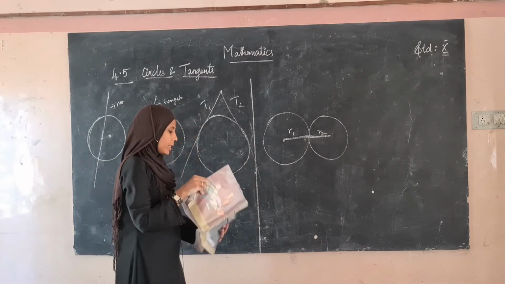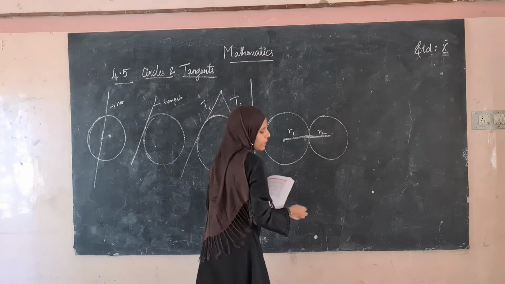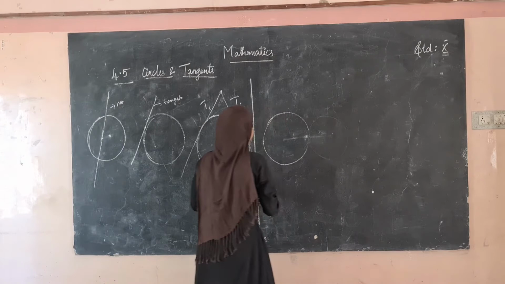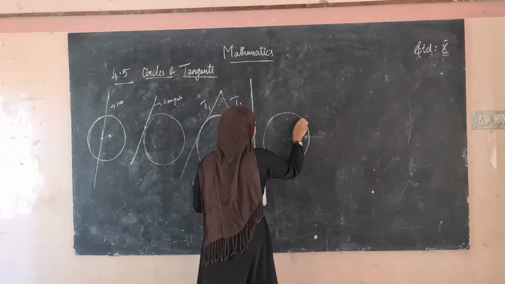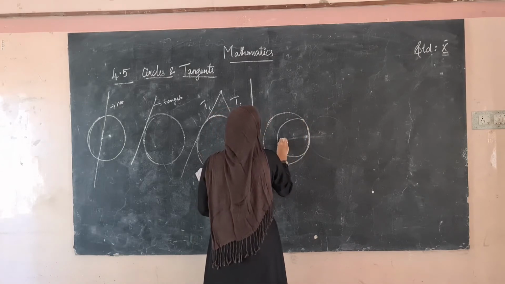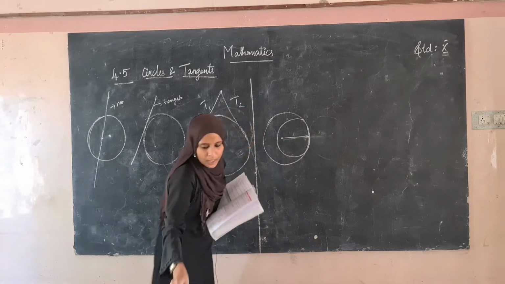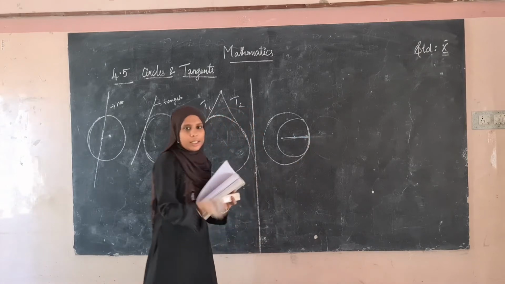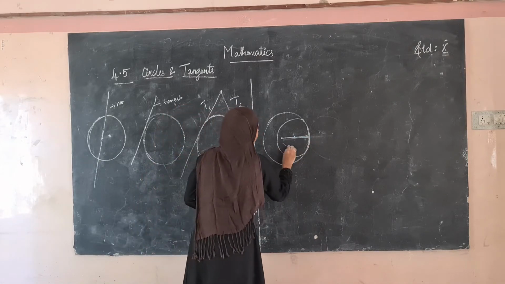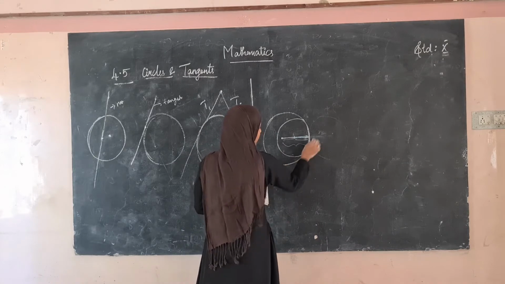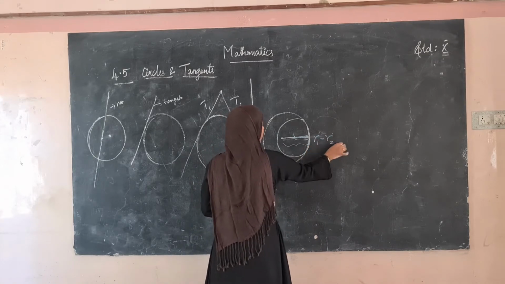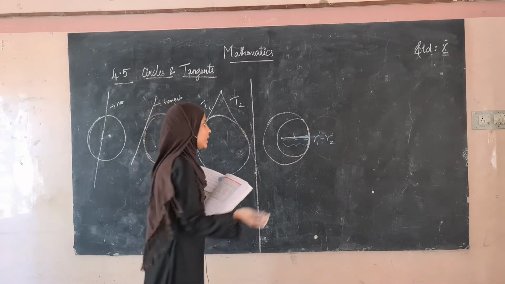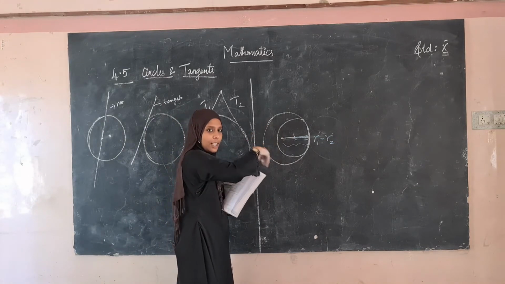Okay, that's what they have given here. And similarly, if a circle is inside another circle, with one center for this circle and another center for that circle, what is the distance between these two centers? We have to neglect this point, that is, from R1 we have to subtract R2. So R1 minus R2 is the distance between the centers of two circles when one circle is in the interior of another circle.